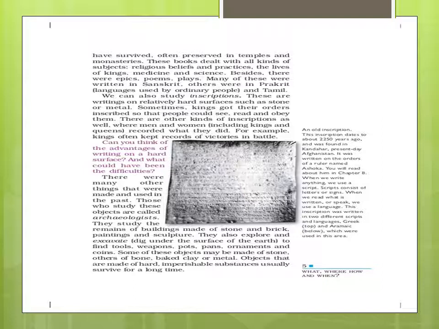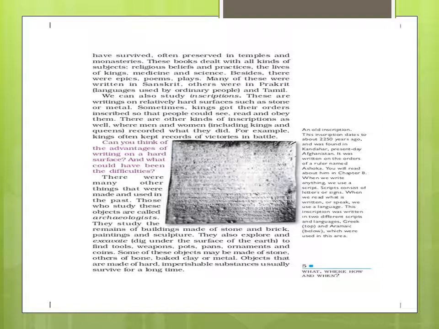So what did they write on inscriptions? Orders of the king, rules, the period, the time, the wars, the life of the people, king, queen, and others, records of victories in battle, what battle they won and how they won. All this was written. So what was the advantage of writing on stone?